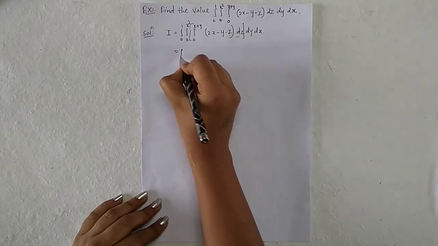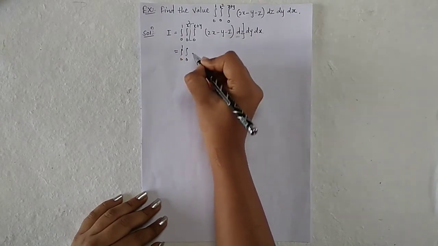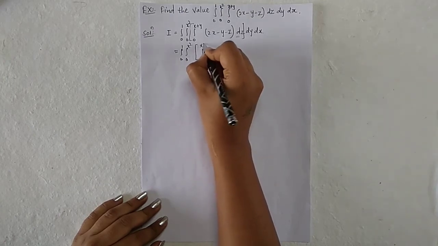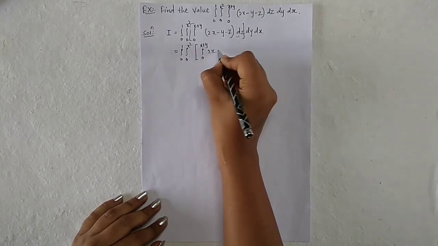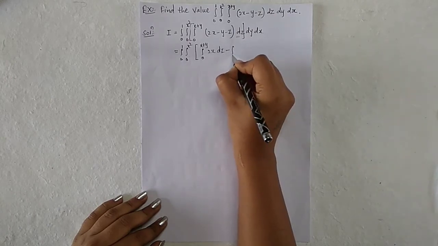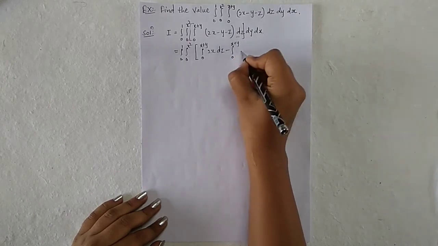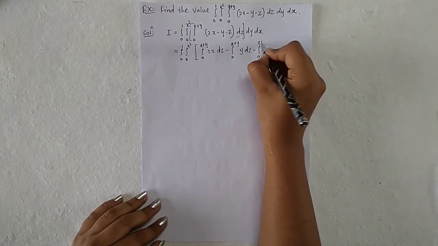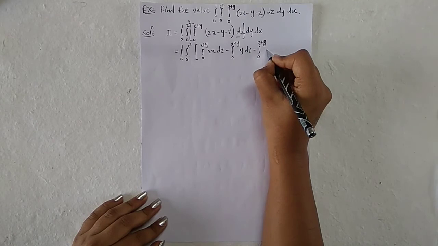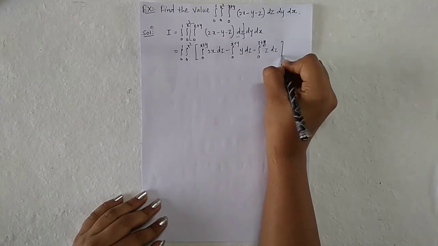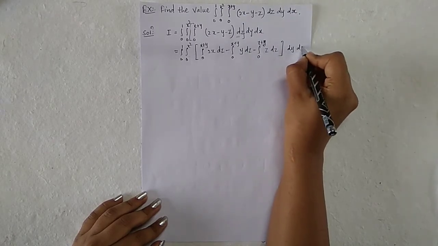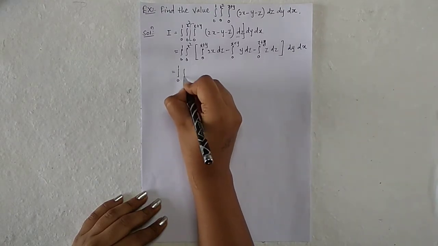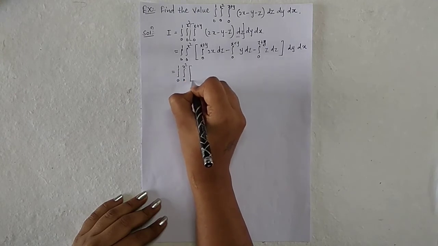So it is equal to 0 to 1, integration 0 to x square, and integration 0 to x plus y of 2x dz minus integration 0 to x plus y of y dz minus integration 0 to x plus y of z dz into dy into dx.